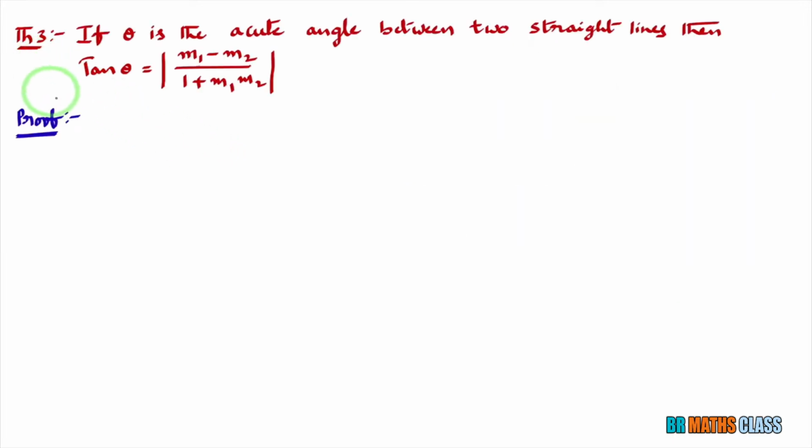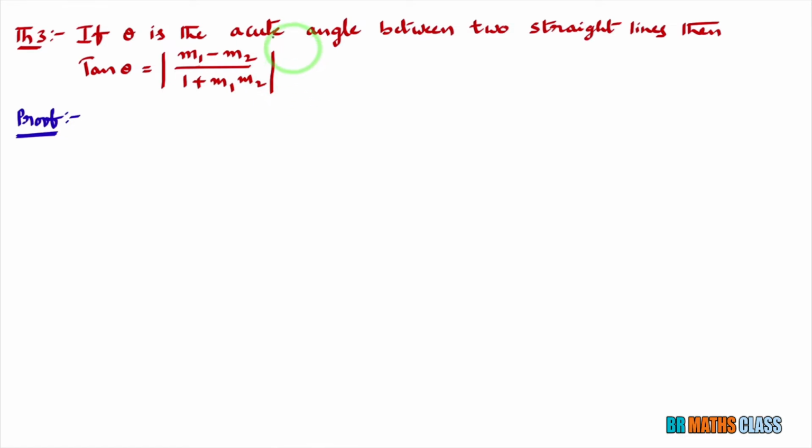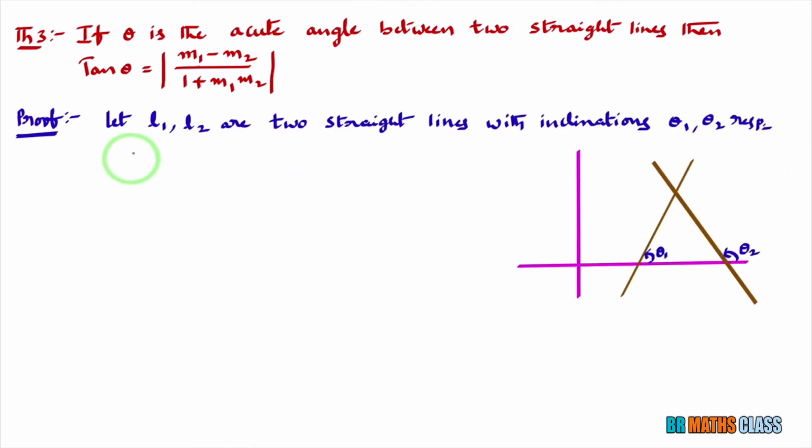You see this theorem, if theta is the acute angle between two straight lines, then tan theta is modulus of m1 minus m2 divided by 1 plus m1 into m2. We are going to prove this result in this video. First, I'll consider two straight lines L1, L2 like this. You observe here, I consider two straight lines L1, L2 such that whose inclinations are theta 1, theta 2 respectively.